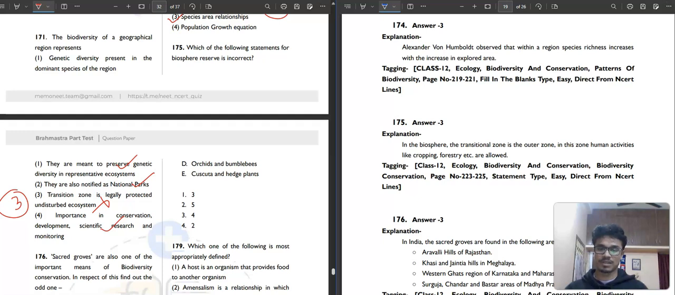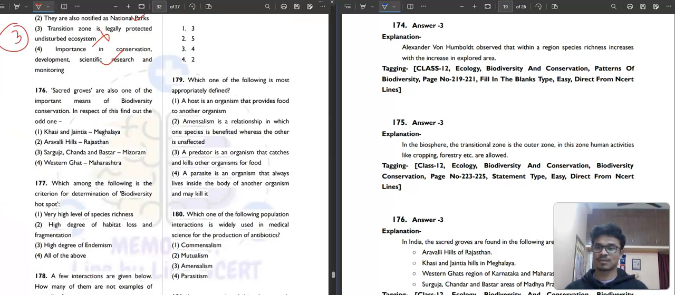Then question number 176. Sacred groves, find out the odd one. Khasi Jayantia, Meghalaya, correct. Aravalli Hills, Rajasthan. Sarguja, Bastar, Chanda. What are these places? These are all places in Madhya Pradesh, okay, not in Mizoram. Western Ghat, Maharashtra, Kerala, Karnataka. So the third option is our correct answer.